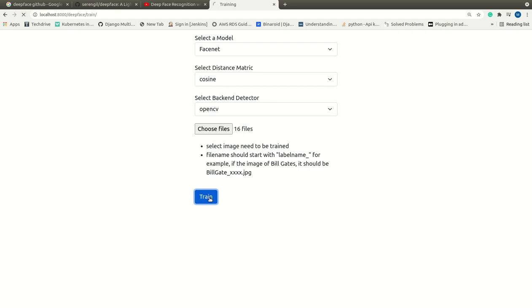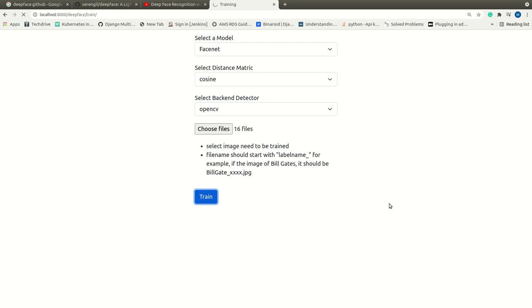Here I am going to train this particular model. Training is actually very fast. Under the hood, it takes each image and creates embeddings of these images, and saves them to a memory location.